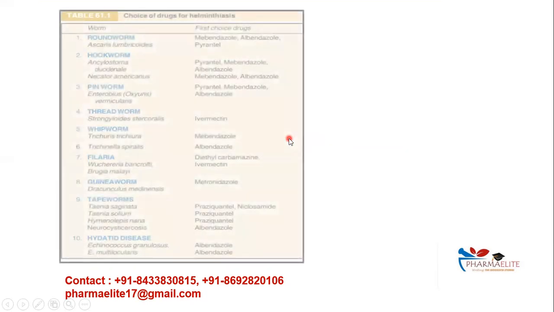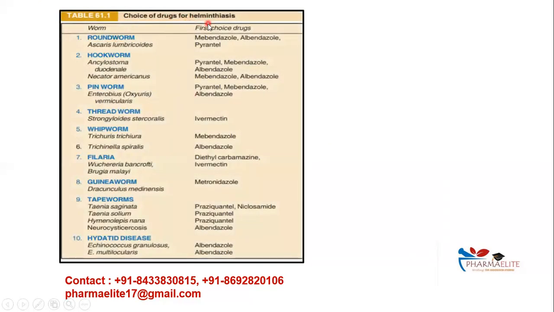So let's begin. These are some choices of drugs for helminthiasis. We have to just remember the first choice of drugs which are used. Here you can see the names of the worms given. Roundworm is called Ascaris lumbricoides. Hookworm is Ancylostoma duodenale and Necator americanus, and pinworm is Enterobius vermicularis. For all three, the drugs are the same: mebendazole, albendazole, pyrantel. This is going to remain the same.